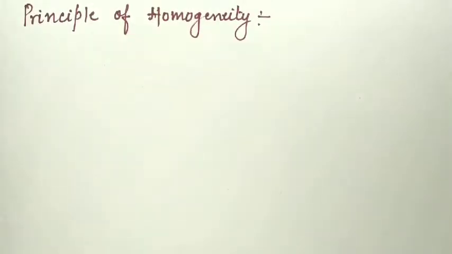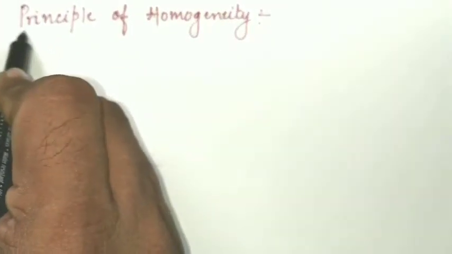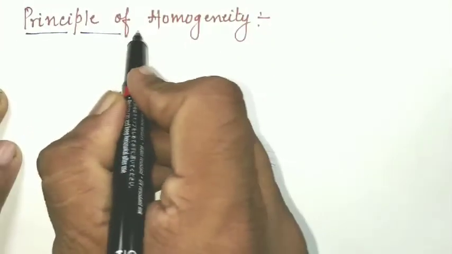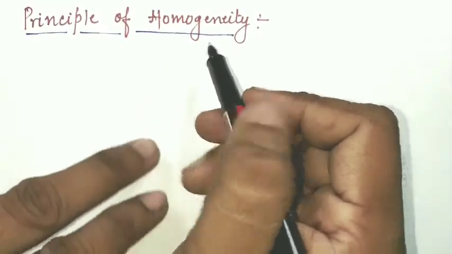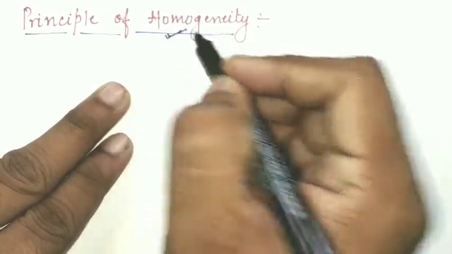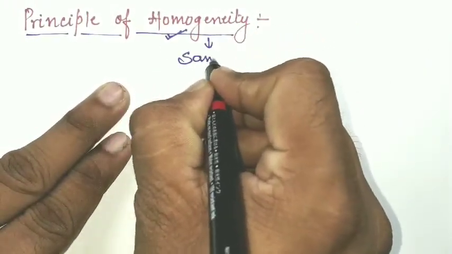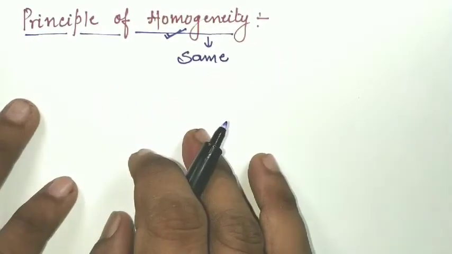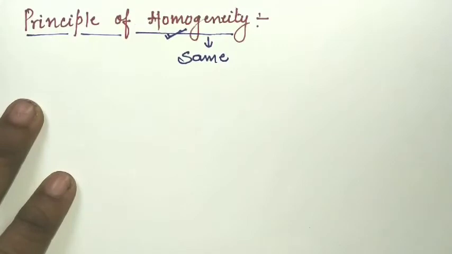So students, let's start with the new topic, the principle of homogeneity. What do you mean by the principle of homogeneity? What does the principle of homogeneity state? Before stating the topic, we must first know what homogeneity means. Homogeneity means equality or same. So this principle states that every equation relating physical quantities must be dimensionally homogeneous.